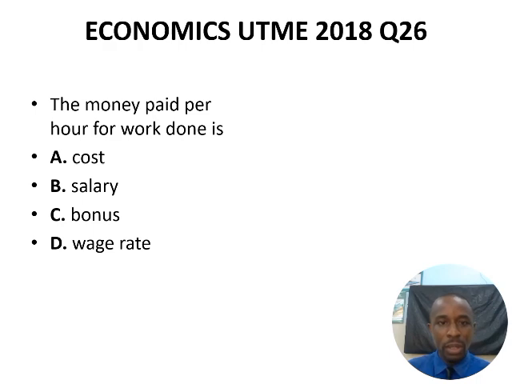Question 26. The money paid per hour for work done is wage rate. Wage rate is the money paid to a worker per hour for the work done, and that's option D.